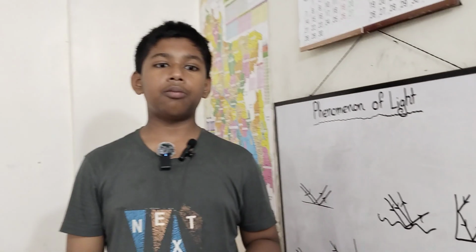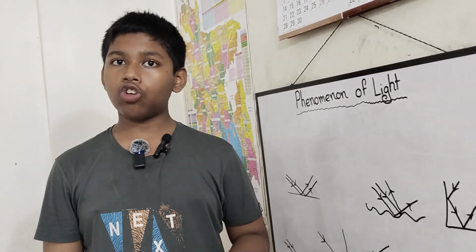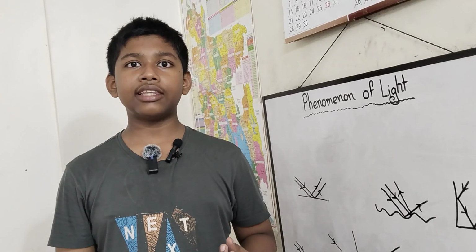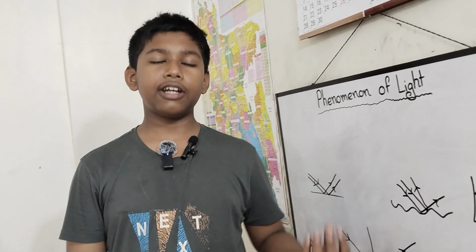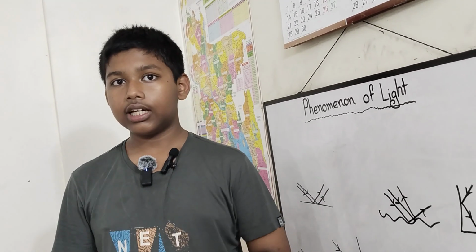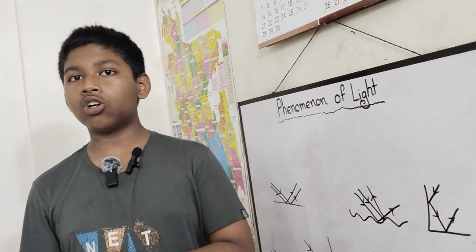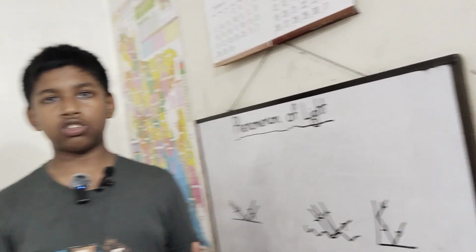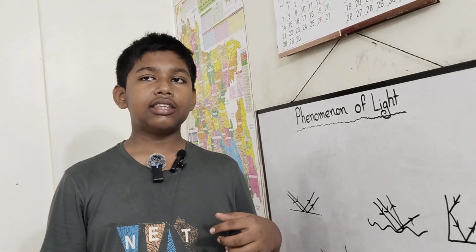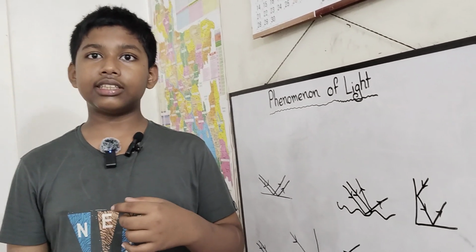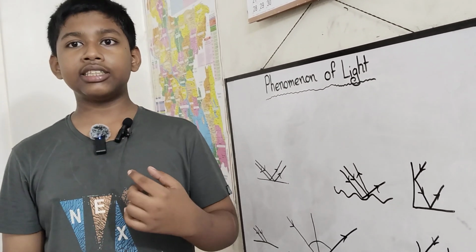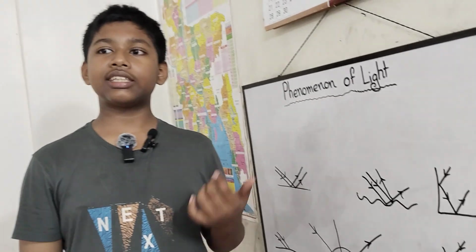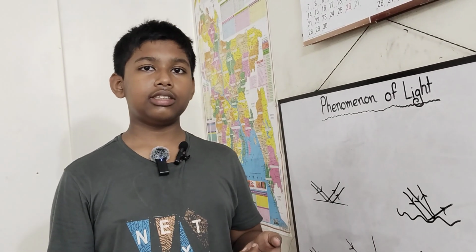Light comes from luminous objects. Luminous objects are those that can create their own light, like the sun. The sun has its own light and does not take anyone's light, but the moon is not luminous. It is a non-luminous object because it reflects the sun's light and gives it to us, so it feels like it has light, but it doesn't have.